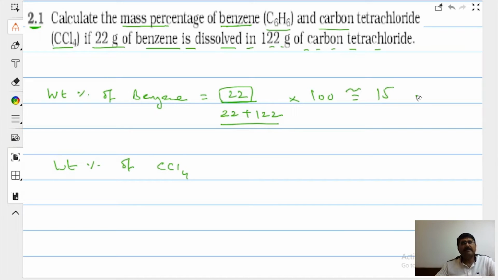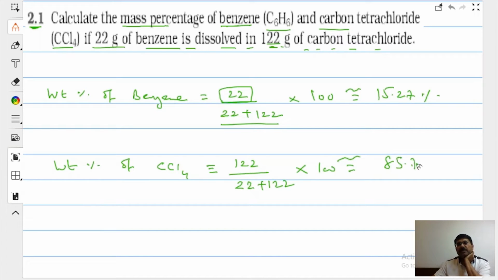Okay, approximate. Very soon, after a few lectures, I'm going to tell you the techniques for your competitive exam, how you are going to solve this question there. It is around 15%. What is the percentage weight of CCl4? It is simple. 122 divided by 22 plus 122, into 100. I'm believing you. It is 85.72. That's good enough.